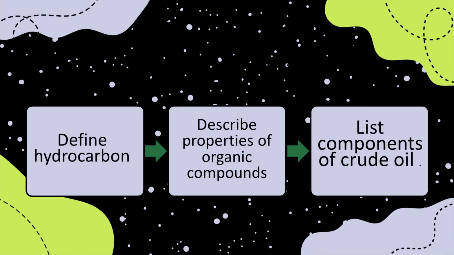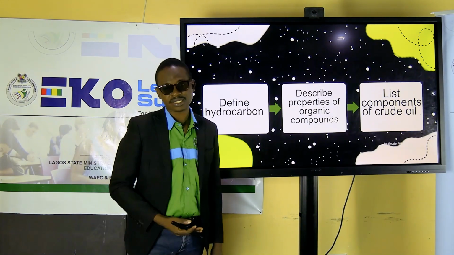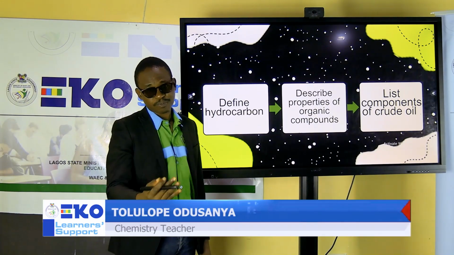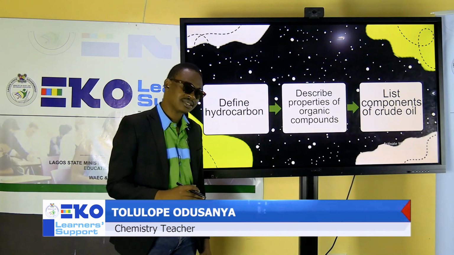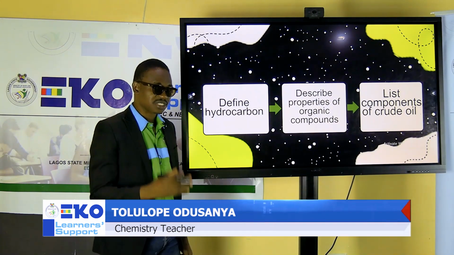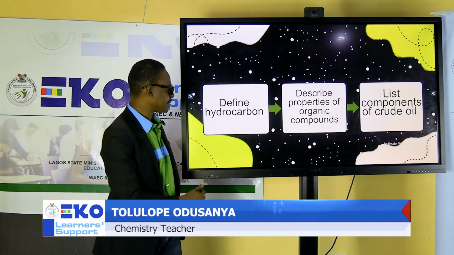Describe the properties of organic compounds. 3. List the components of crude oil. I promise you, it's going to be an interesting class. Just make sure you flow with me as we go on with the class.